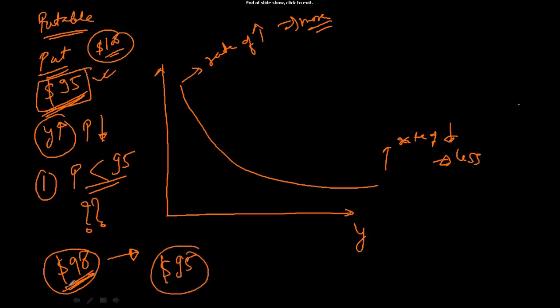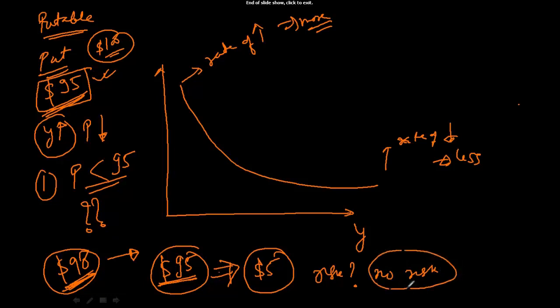So you are buying the bond at 90, immediately selling to the issuer at 95. As a result, how much money will you be getting? $5. Is there any risk? No risk. So without taking any risk, you will be able to make a profit of $5.